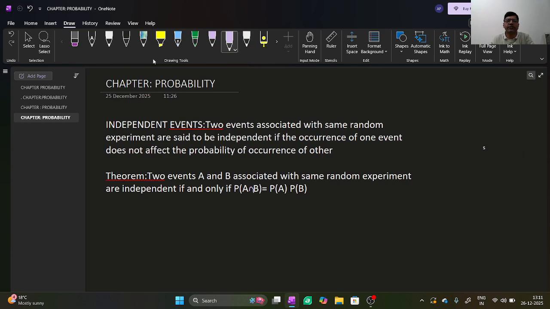Today we will discuss independent events in probability chapter. Firstly, we define independent events. Two events associated with same random experiment are said to be independent if the occurrence of one event does not affect the probability of occurrence of other.